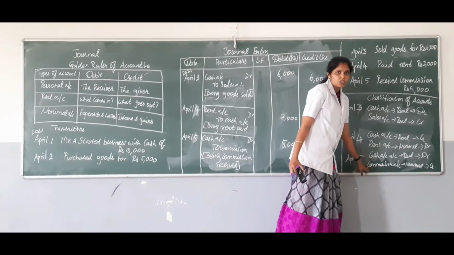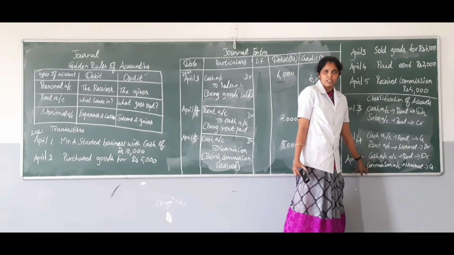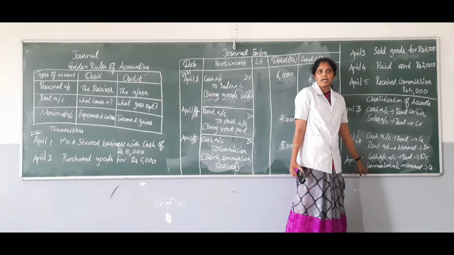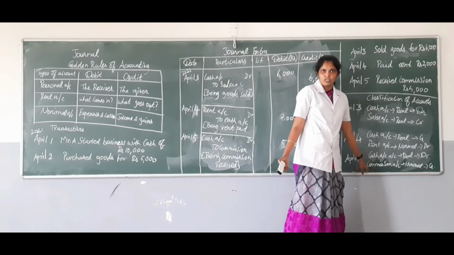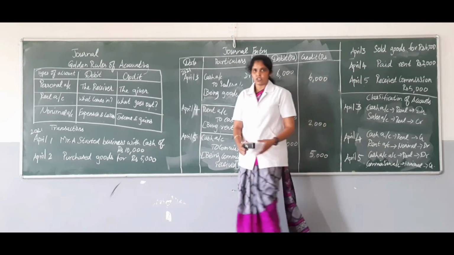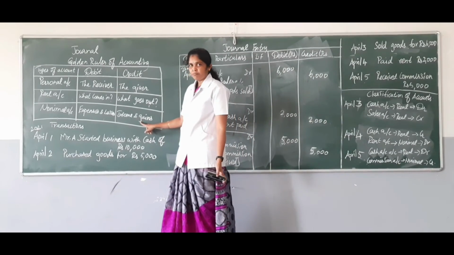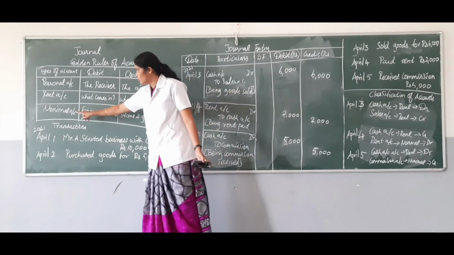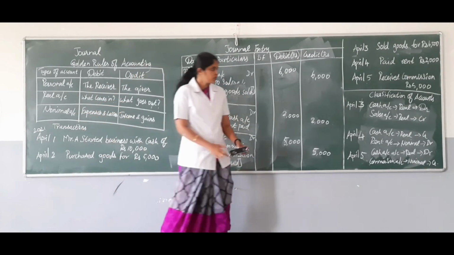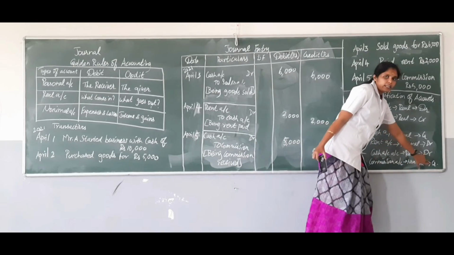Next, commission account, since it is a receivable, if we receive some amount from the other person as commission or any other thing or discount, we have to consider it as a nominal account since it is an income. All the income and gains should be credited according to the golden rule of nominal account. So here the account is credited.